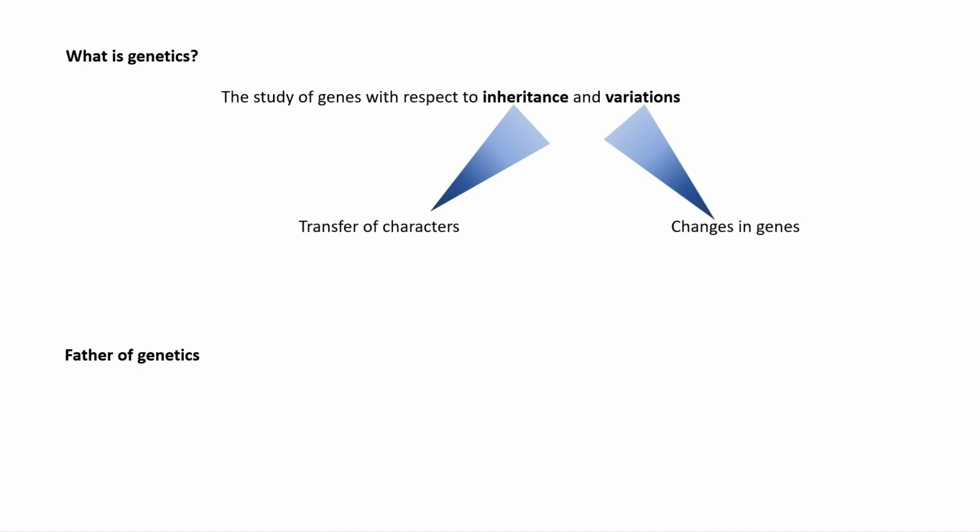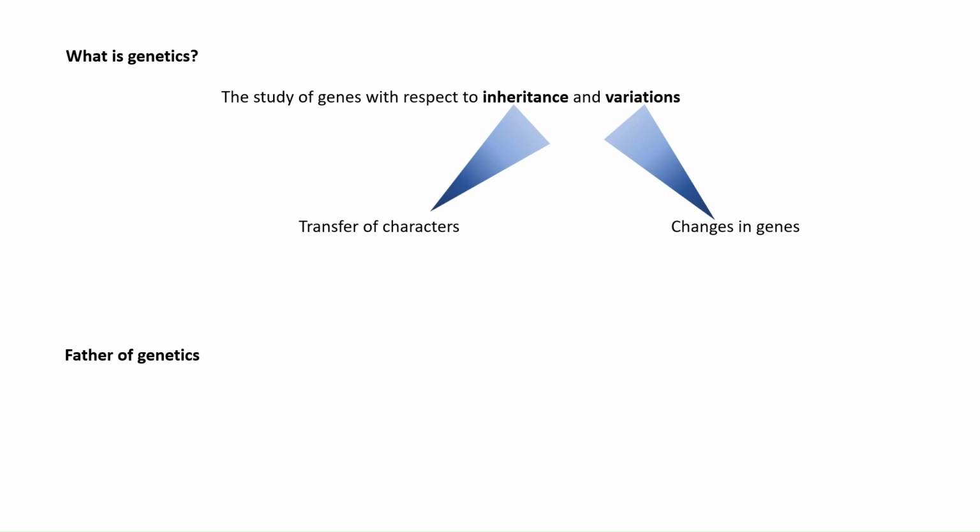And what do we mean by variations? For example, maybe most of the family members of your family are tall, but there are few members who are of short height. So that is known as variations that happens due to changes in genes. So in genetics, we study the inheritance of genes, what are the genes, what are the characters that are transferred generation after generation, what is the law behind them and how they are transferred. And also we study about the variations, why one member differs from another or why one species differs from another.